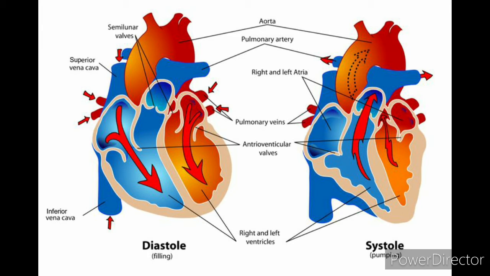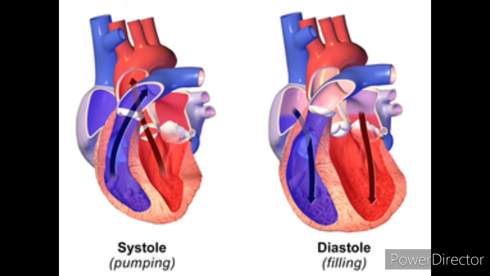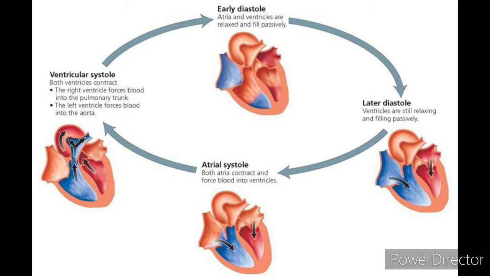relax. Here, the time needed for the atrial contraction, right? The atrium requires a time for contraction of 0.11 to 0.14 seconds. And the time needed for the ventricular contraction is 0.27 to 0.35 seconds. The time needed for the relaxation of both the auricles and the ventricle is longer. Diastole is about 0.4 seconds.